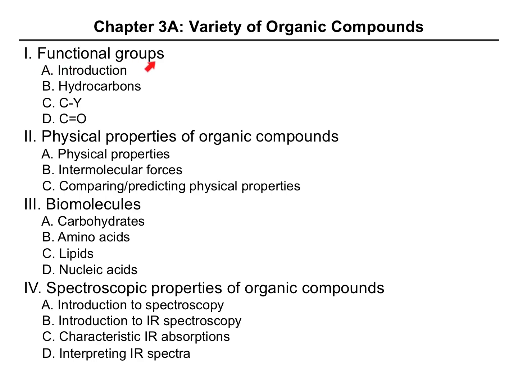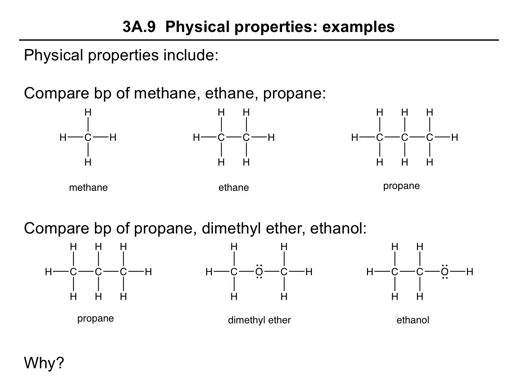Now that we've learned about a variety of functional groups and we've seen the wide variety of types of organic compounds, our next focus will be on physical properties of organic compounds. So we're going to talk about some examples of physical properties, then look at the intermolecular forces that are responsible for those physical properties, and then we'll look at comparing and predicting physical properties in different compounds. So in this video, we're focusing on physical properties themselves. Some examples of physical properties include melting point, boiling point, and solubility.